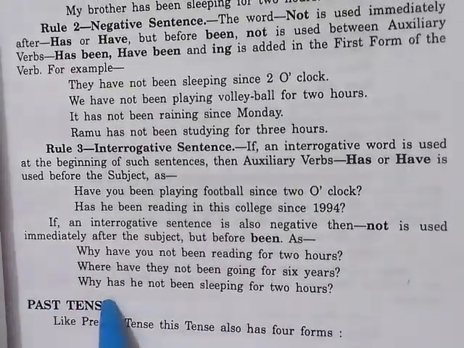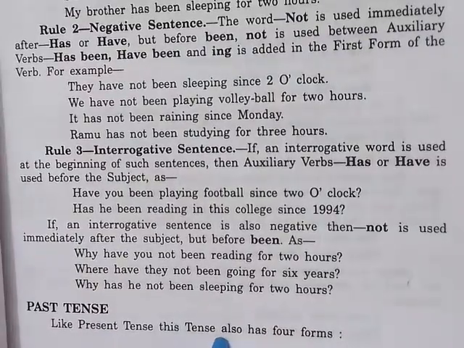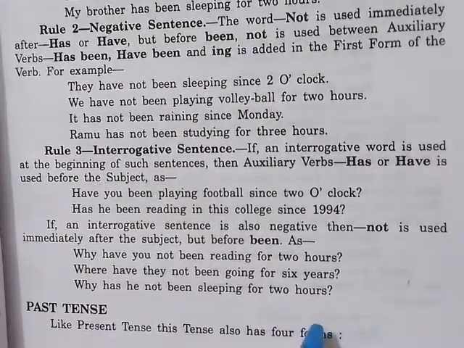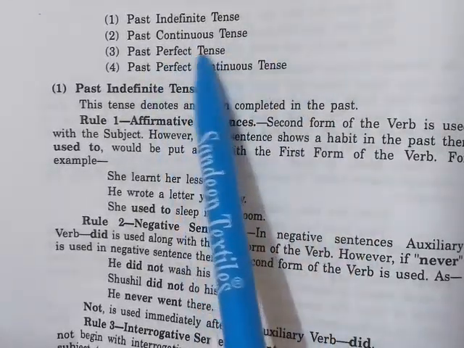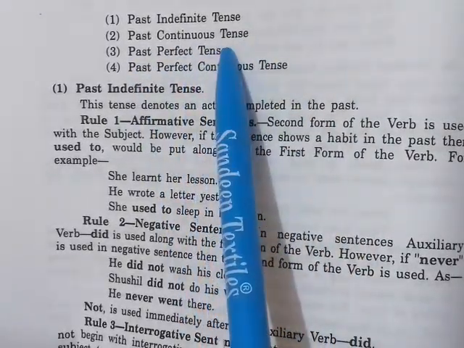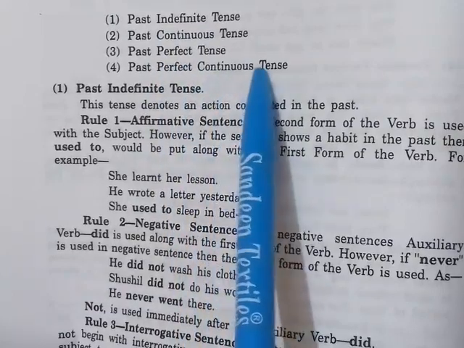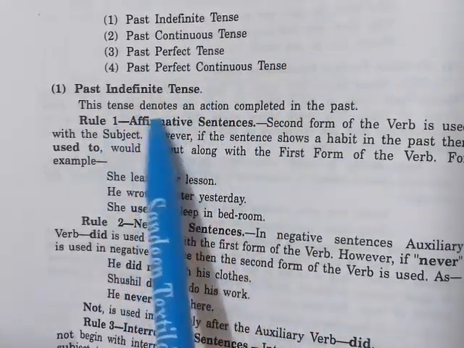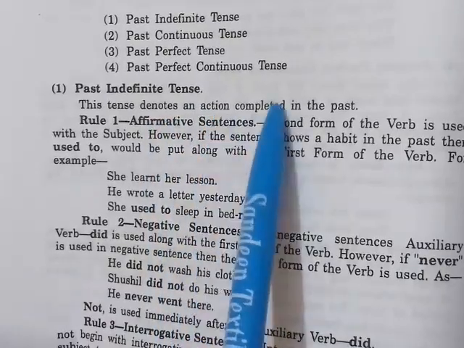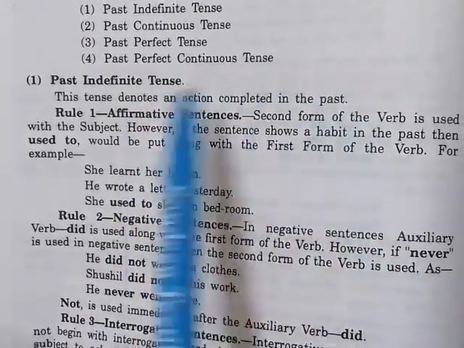Now, past tense. Like present tense, this tense also has 4 forms: past indefinite tense, past continuous tense, past perfect tense and past perfect continuous tense. So, what is past indefinite tense? This tense denotes an action completed in the past.